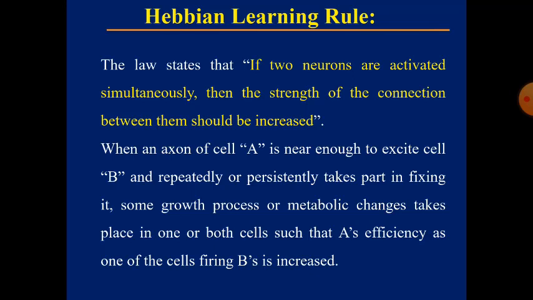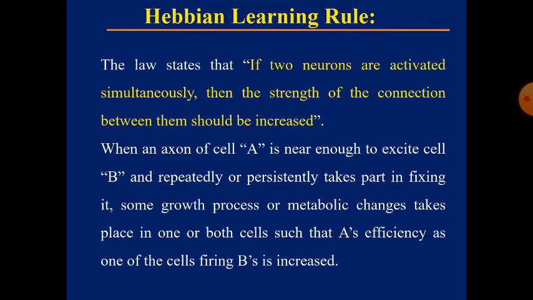Similarly, we can say that when an axon of a cell A is near enough to excite cell B and repeatedly or persistently takes part in firing it, some growth process or metabolic changes take place in one or both cells such that A's efficiency as one of the cells firing B is increased. So here also it is saying that when an axon of cell A is near enough to excite cell B, then cell A's efficiency in firing B will be greater.